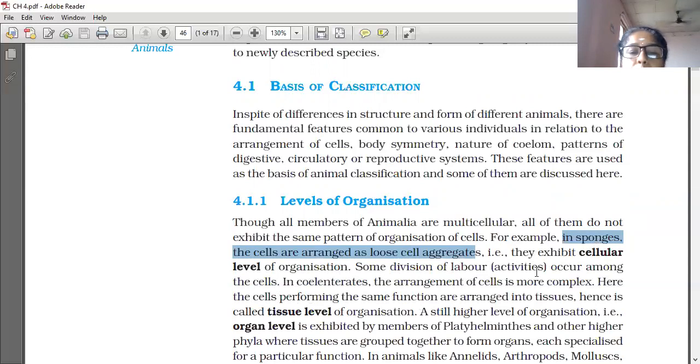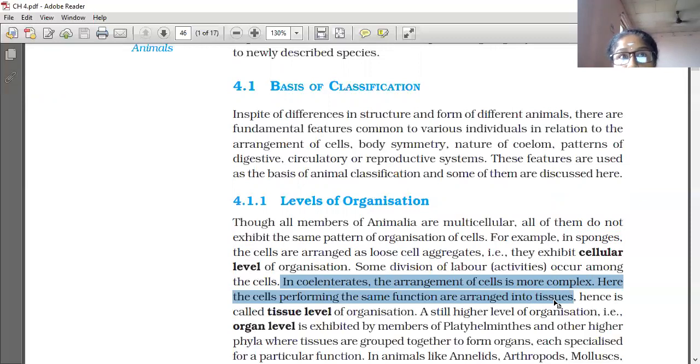So we have learned about sponges. In sponges, the cells are arranged as loose cell aggregates, that is, they exhibit cellular level of organization. Some division of labor occurs among the cells. In coelenterates, the arrangement of cells is more complex. Here, the cells performing the same function are arranged into tissues. Hence, it is called the tissue level of organization in coelenterates.